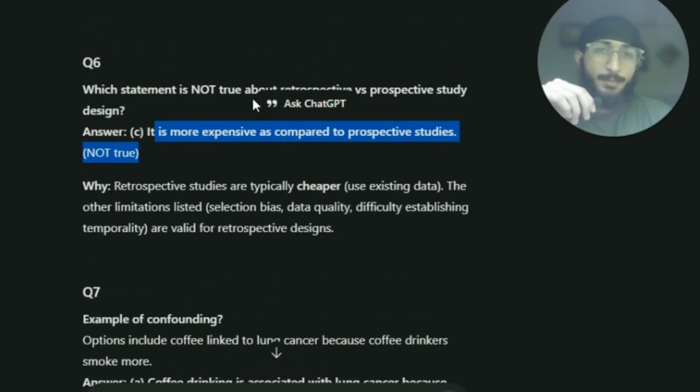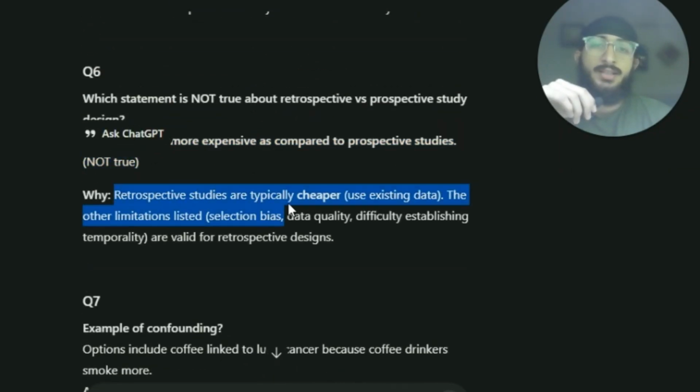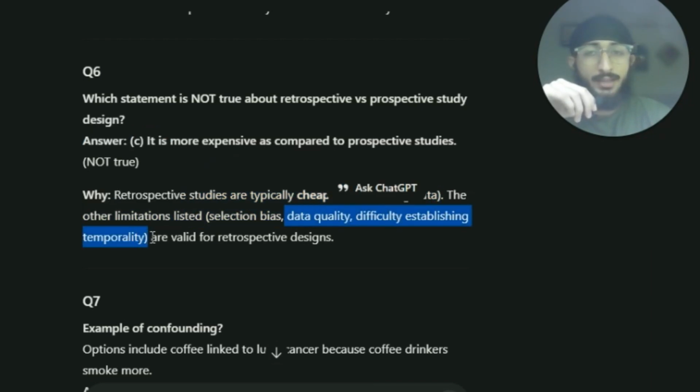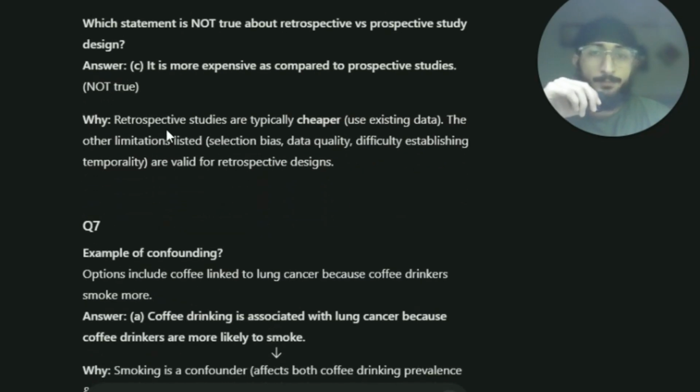Now, which statement is not true about retrospective versus prospective study design? The statement that it is more expensive compared to prospective studies is not true. Retrospective studies are typically cheaper and use existing data. The other limitations listed, selection bias, data quality, and difficulty establishing temporality, are valid for retrospective designs.